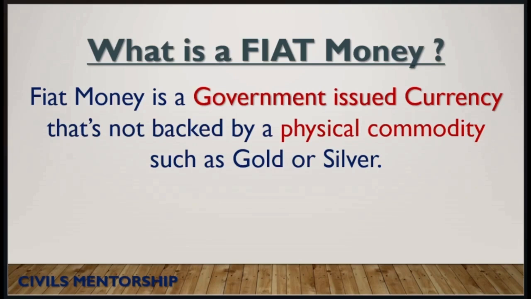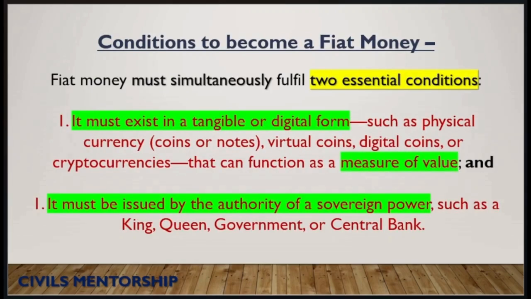The next question is, for a currency to be fiat money, are there any criteria that need to be satisfied? Yes, there are. For any currency to be classified as fiat money, it must meet two conditions simultaneously. First, it must exist in a physical or digital form, like paper notes, coins, digital currency, or even virtual coins, and it must function as a measure of value. This is an important criterion. Now, what is the next criterion? It must be issued by a sovereign authority, such as a king, queen, government, or central bank.